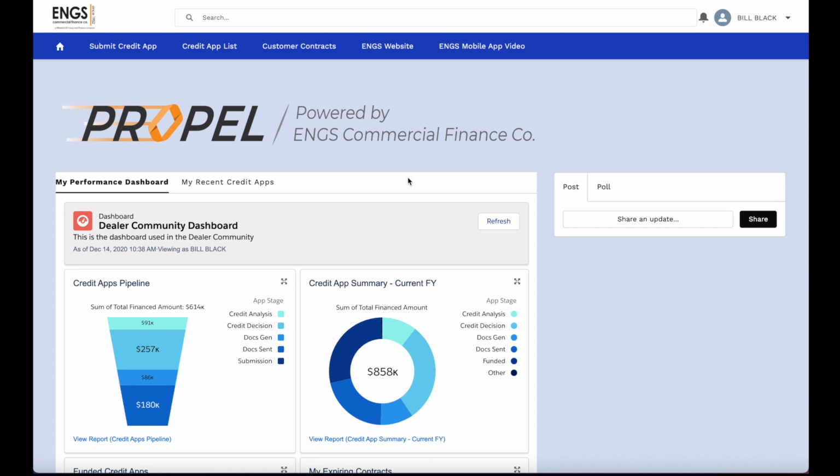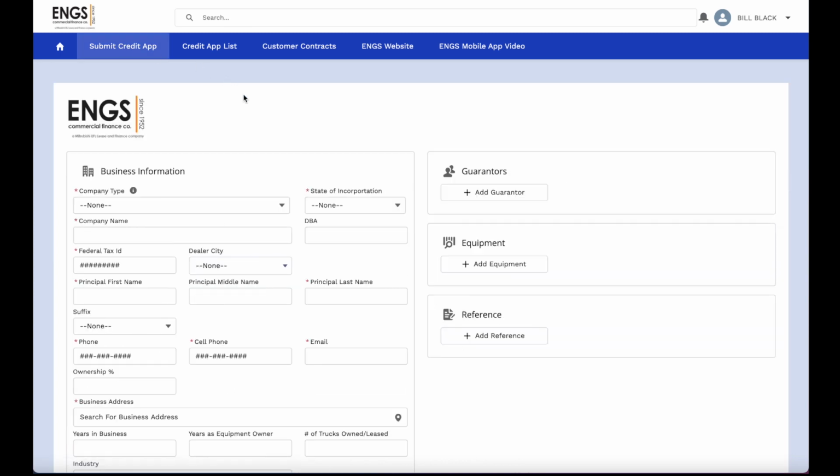You will start by logging into the Propel system, and from the button bar you will click on the Submit Credit App button. That will launch your credit application.